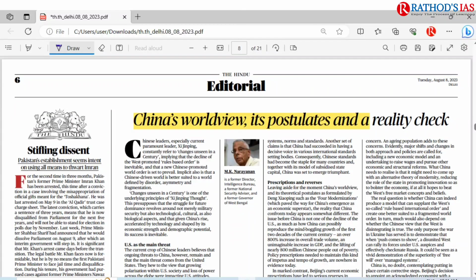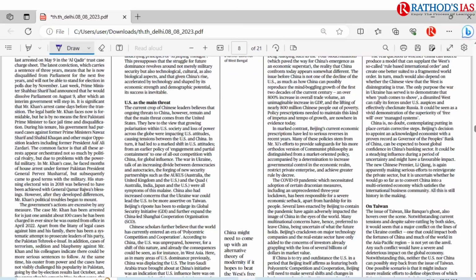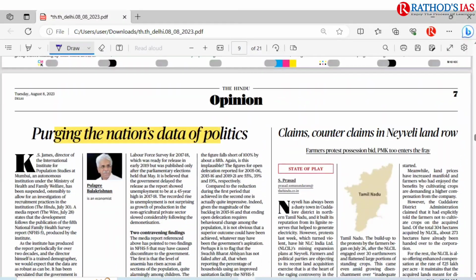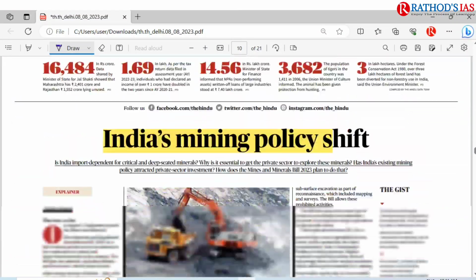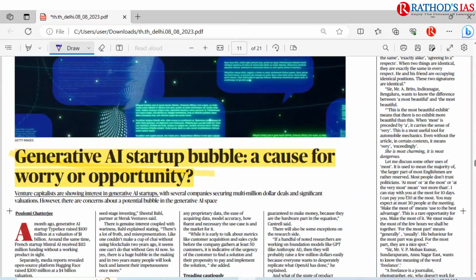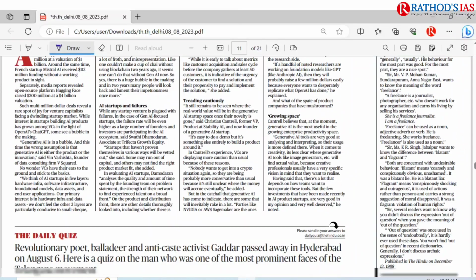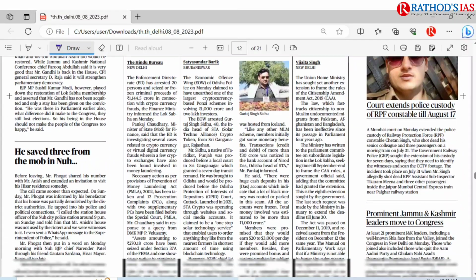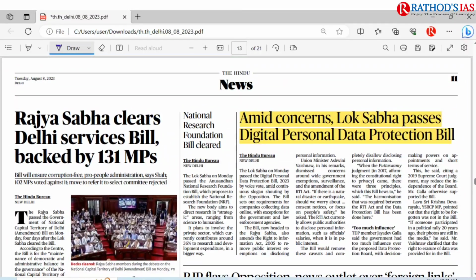And on this editorial page, you can see China worldview, its postulates and reality check. It is not much important. The next topic is right to privacy, not right to information. This topic I discussed. I also discussed this article regarding data of politics. In text and context, I discussed India's mining policy shift. Here I discussed the generative artificial intelligence article, and the Ponzi scheme in Odisha. Next, the digital data protection bill, I discussed.